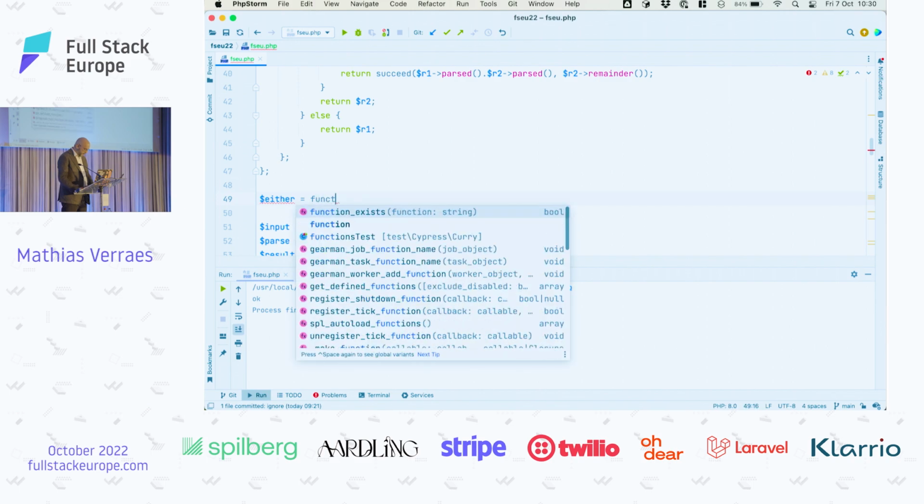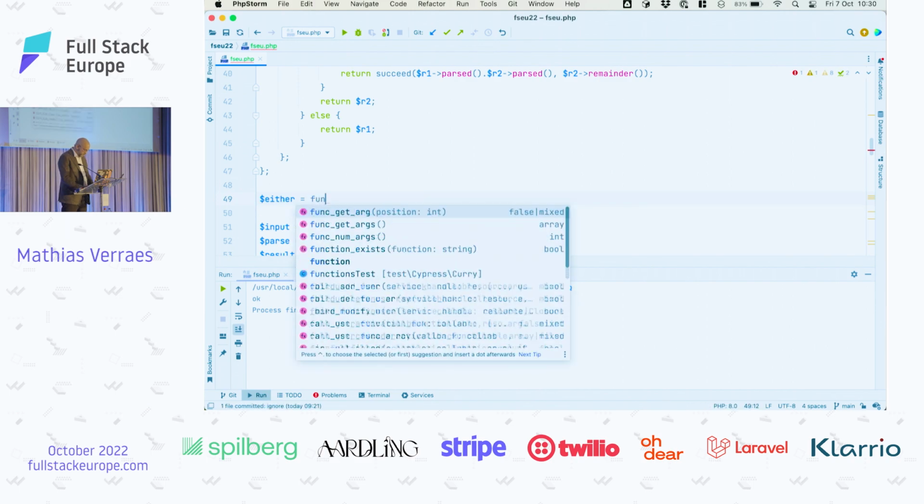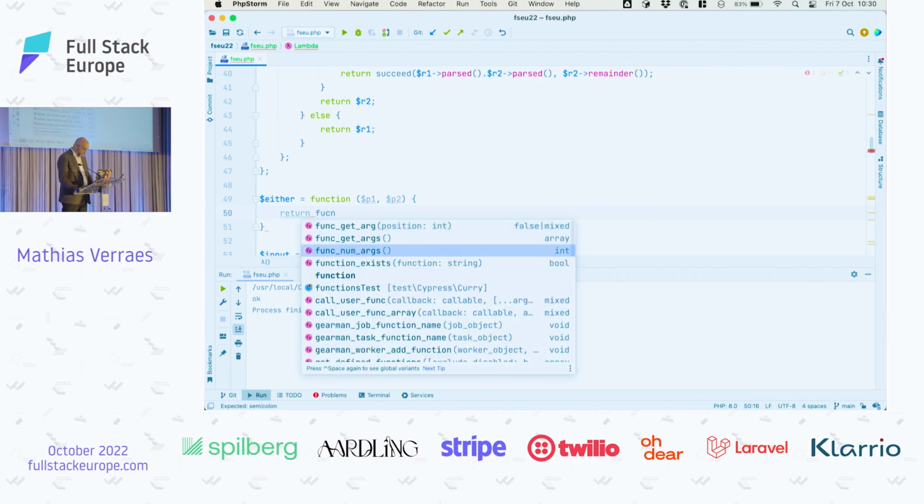It's a parser combinator, so it's a function. It's a function that takes a parser and another parser, and it returns a new parser, so a function that takes an input and returns a result.